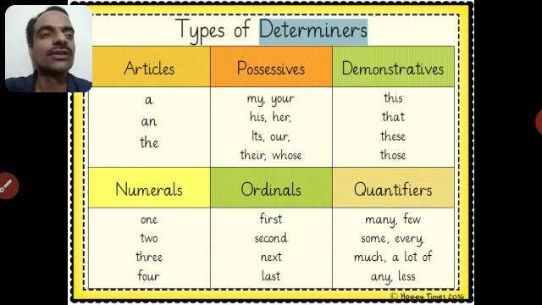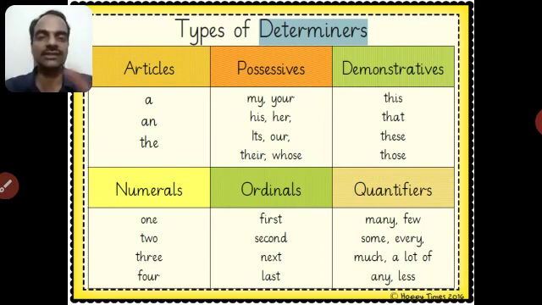Possessive determiners are my, your, his, her, its, our, their, whose. Look at an example, my book. So, the book possessed by me. If you say book, that becomes a very general noun. When you say my book, you are talking more clearly about that noun.